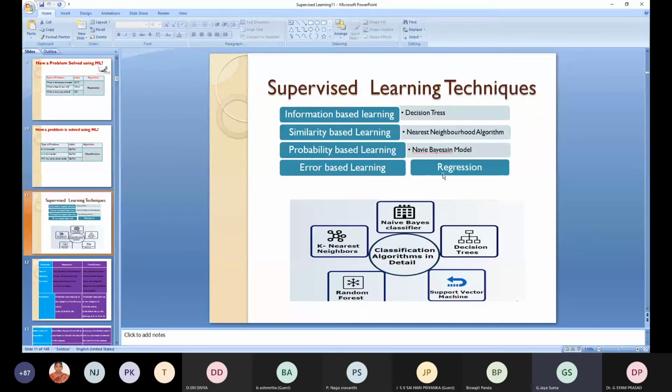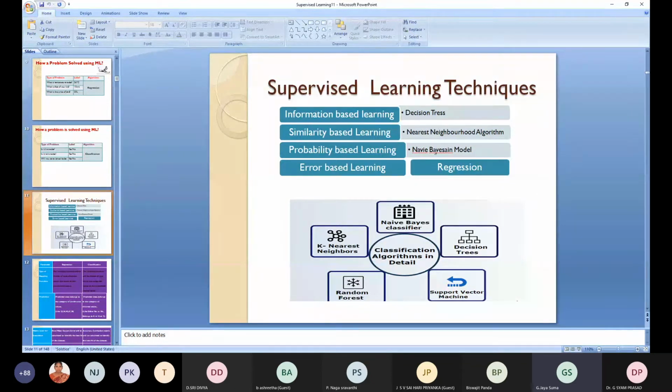So here, there are 4 different types of supervised learning techniques: based on information, based on similarity, based on probability, and based on error. If it is information based, you can use decision trees. If you want to generate some information, you can use decision trees. If it is similarity based, like who is near your place, around 80%, the person who is around 80 will be given the chance. Okay, nearest neighborhood algorithm, similarity based.